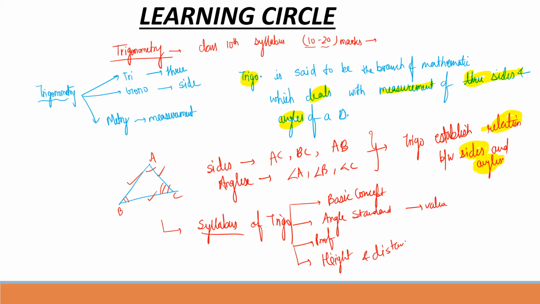So we will start with basic concepts and move ahead with standard angles, and thereafter we will solve some questions, and then we will start the height and distance chapter. Okay, so let's begin.